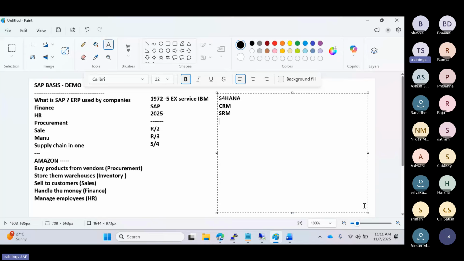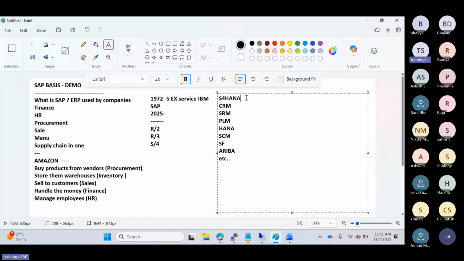SRM, PLM, and also HANA, SEM, and also SuccessFactors, Ariba. So they have released multiple SAP products into the market. Each product has its own business functionality. The core is different.